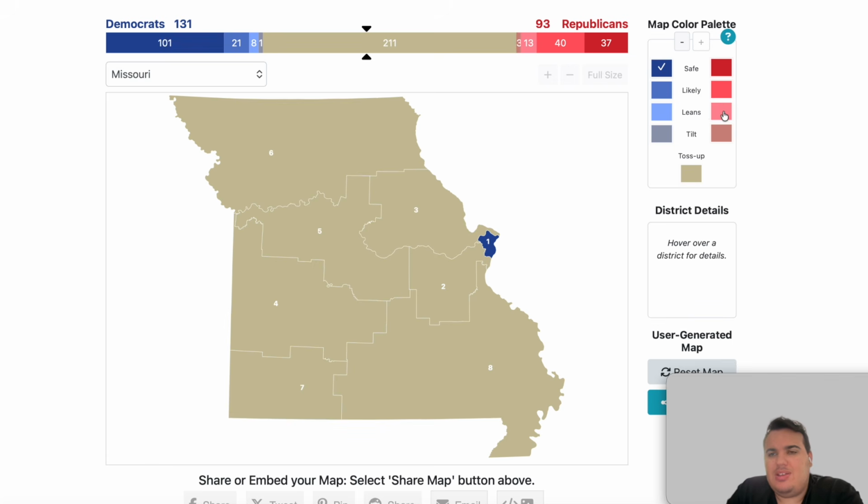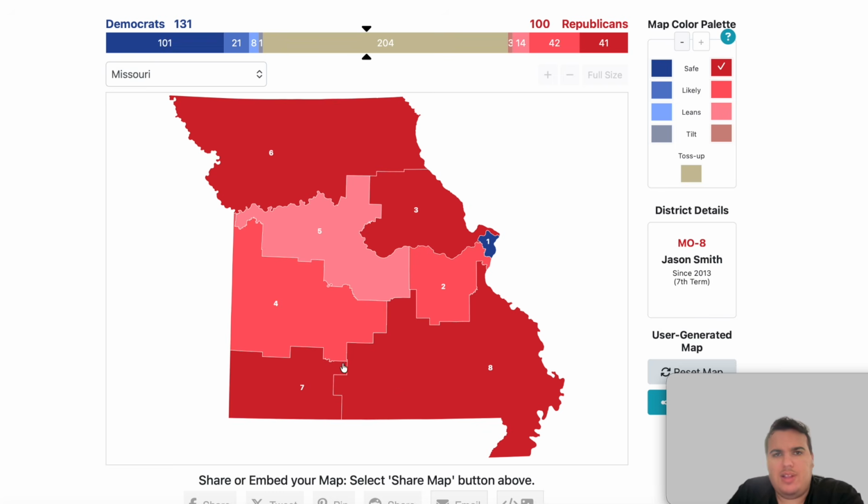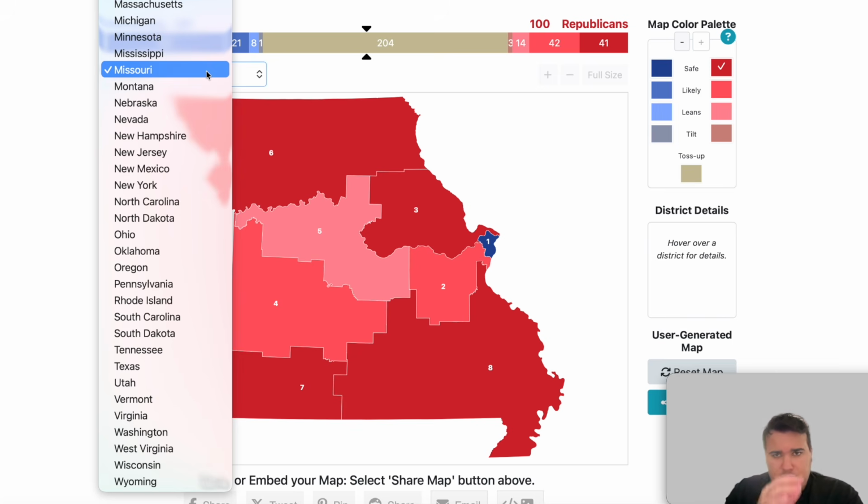That is safe Democrat. 5th is lean. 2nd likely. 4th likely. The rest are all going to be safe for the Republicans in Missouri. So Republicans break the 100 House seat margin at this current point in time, trailing Democrats on the current map going alphabetically. They're trailing them by roughly about 31 seats.